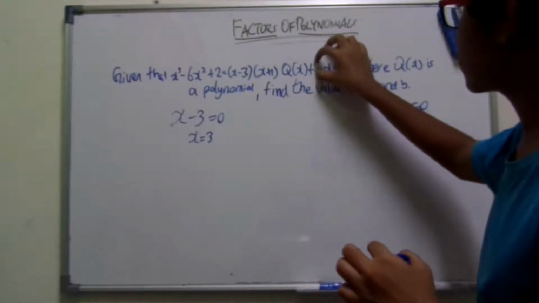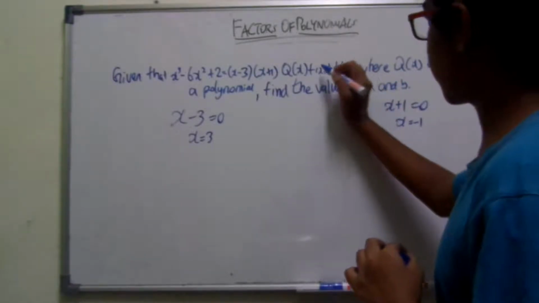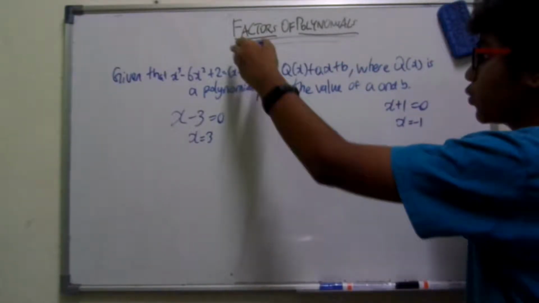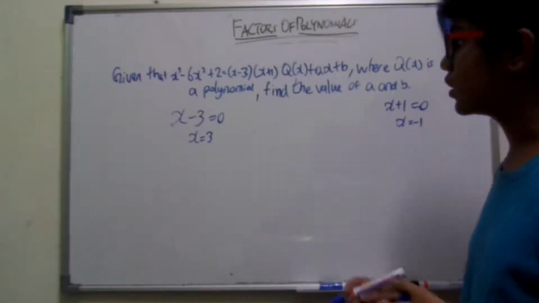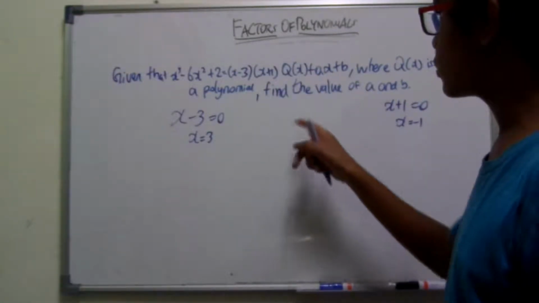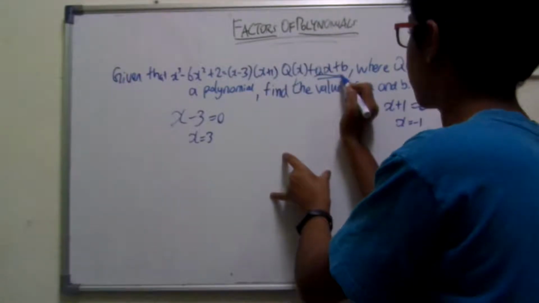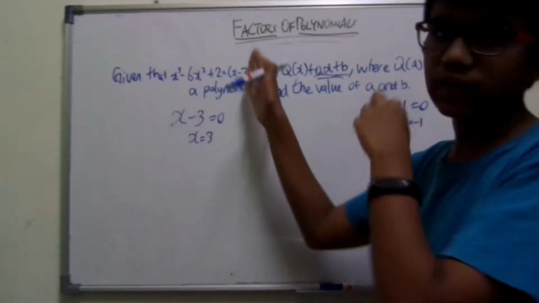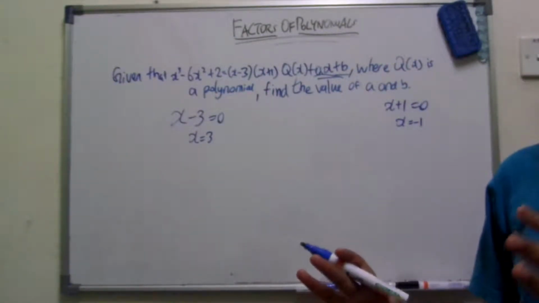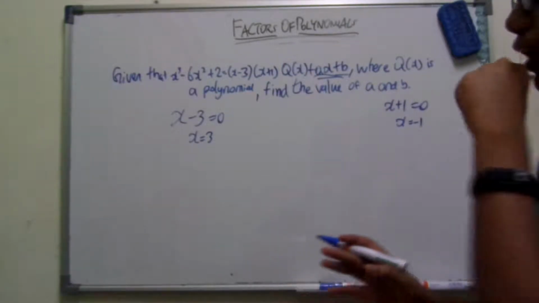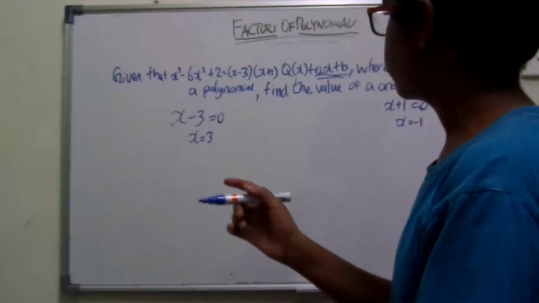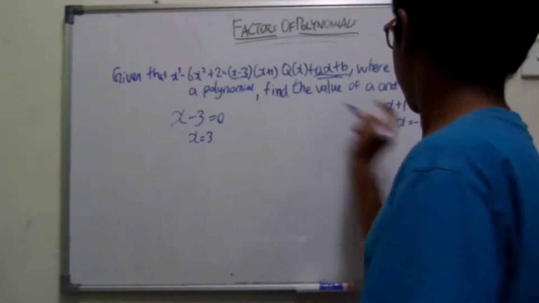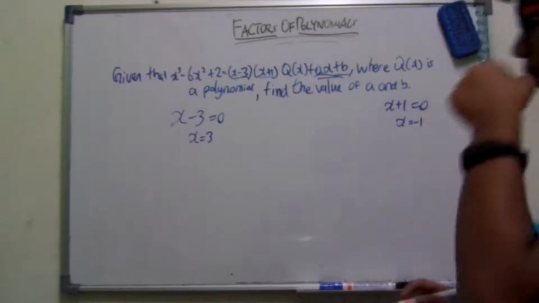So we can just concentrate on ax plus b. That's exactly what we're going to try to do. We're going to try to wipe out this entire part, x minus 3 times x plus 1 times q(x), so we can only concentrate on this part, ax plus b, because that's exactly what I'm looking for. So now folks, let's get started. Let's substitute x equals 3 first, and then x equals negative 1 from the other factor.